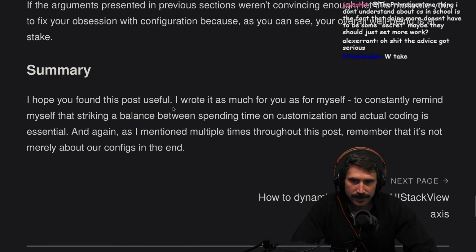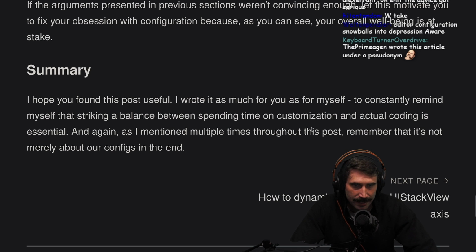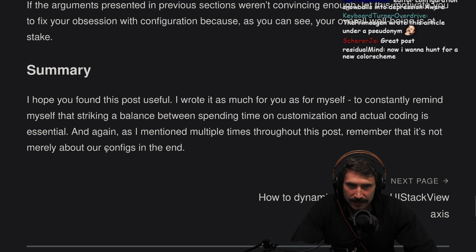Summary. I hope you found this post useful. I wrote it as much for you as for myself, to constantly remind myself that striking a balance between spending time on customization and actual coding is essential. And again, I mentioned multiple times throughout this post, remember, it's not merely about configs to the end.